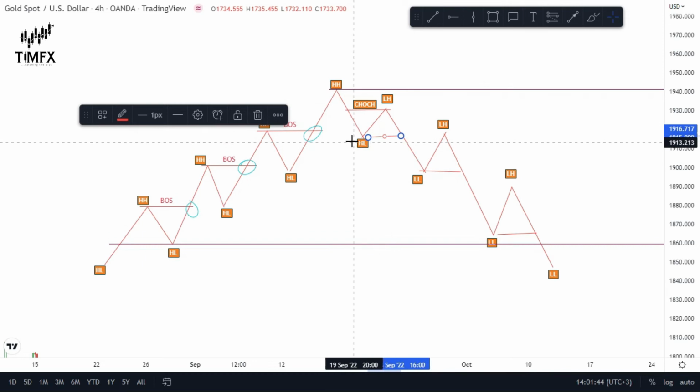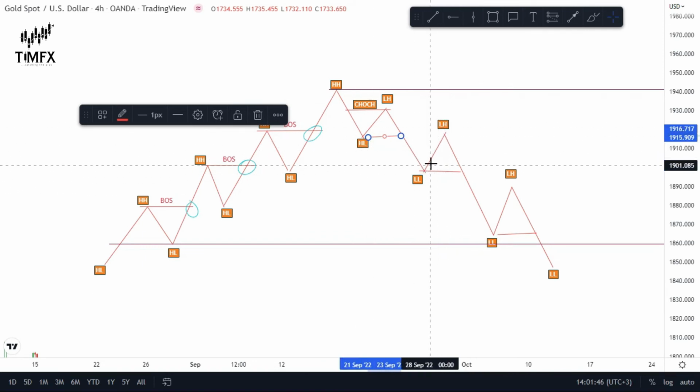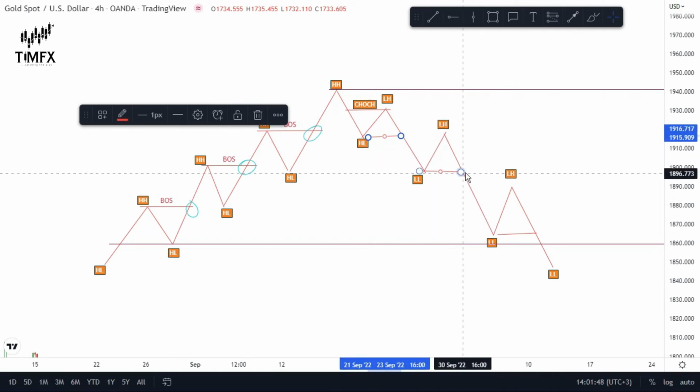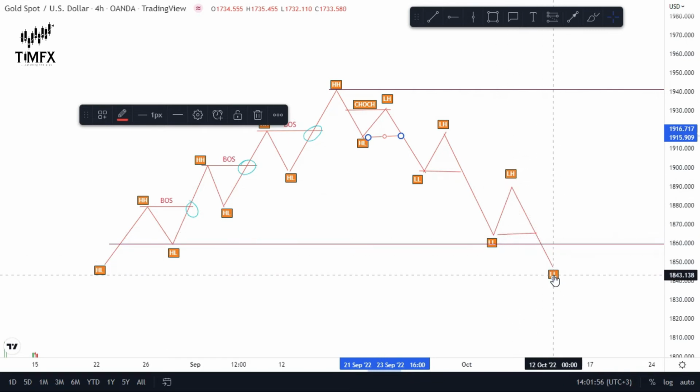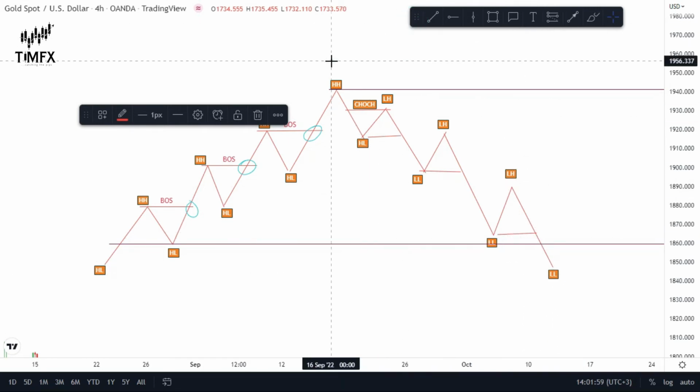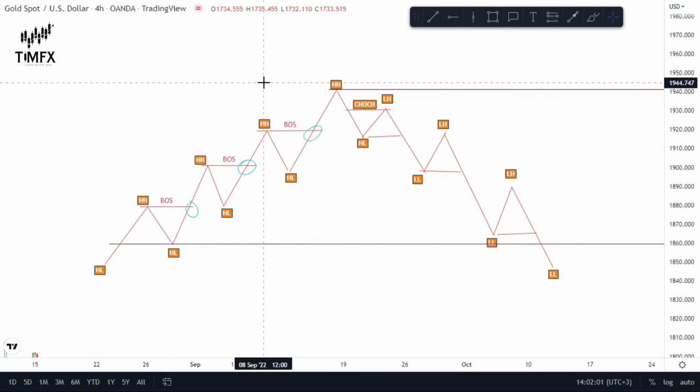market went down, breaking, okay, let's use this one for instance. The market went down, breaking the previous lower low to the downside, creating a new lower low here, then retraced to the upside, came down, breaking the previous lower low to create a new lower low here. So I hope this video is helpful, and with this you are able to distinguish the difference between break of structure and change of character in the market.